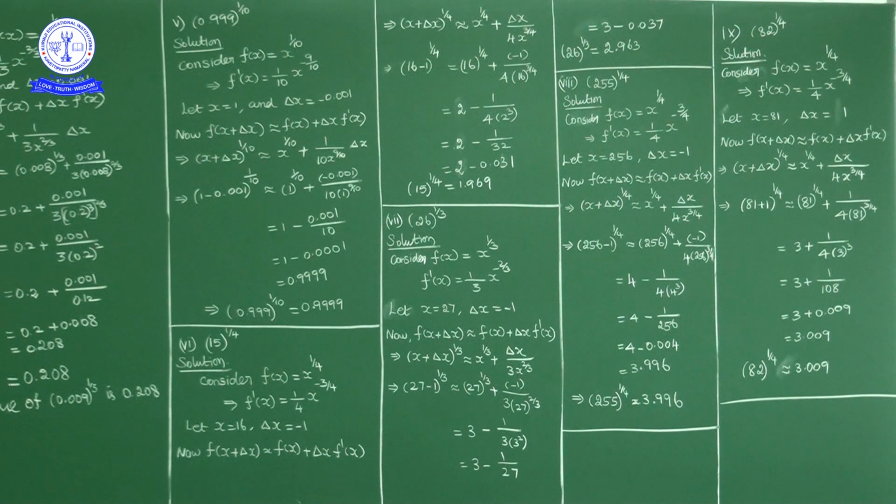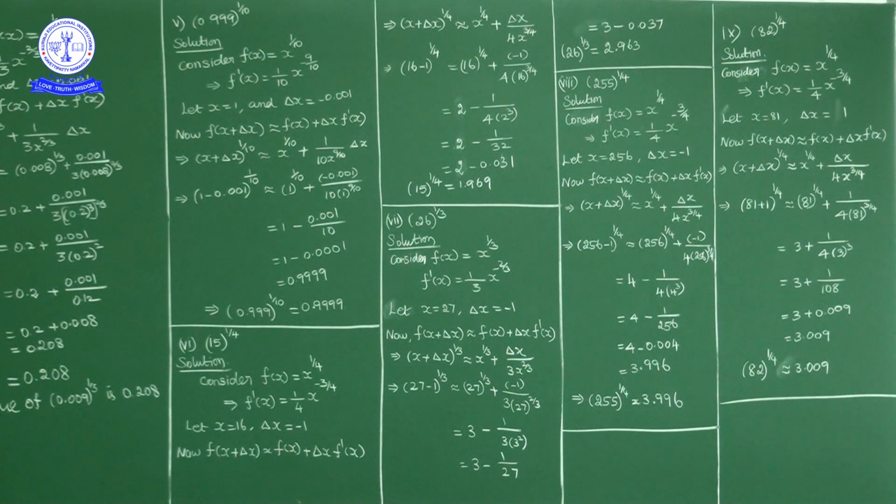Okay, next question: 82 power 1 by 4. Now here the function is again a fourth root, no? So f of x equal to x power 1 by 4. Like in the previous problem, f dash of x equal to 1 by 4 into x power minus 3 by 4. Okay, now choose a number close to 82.